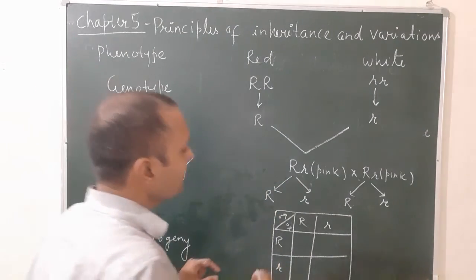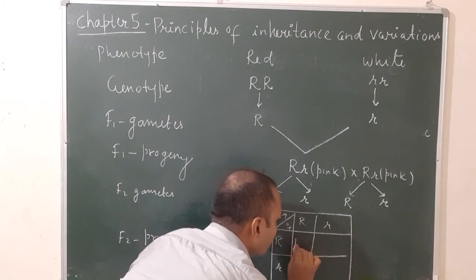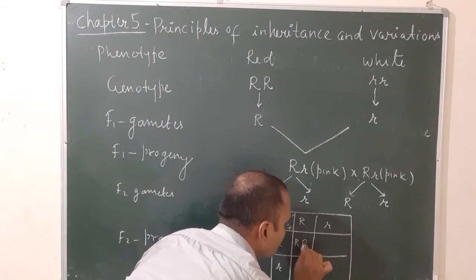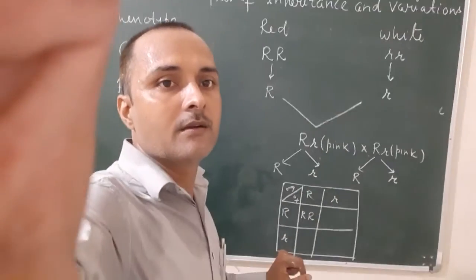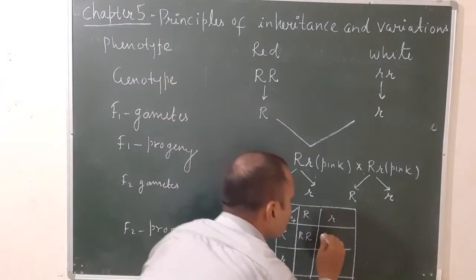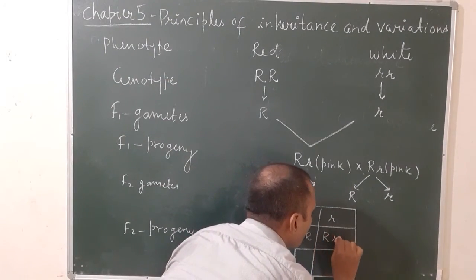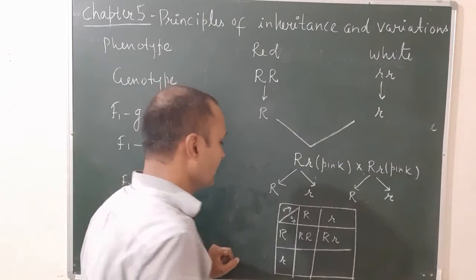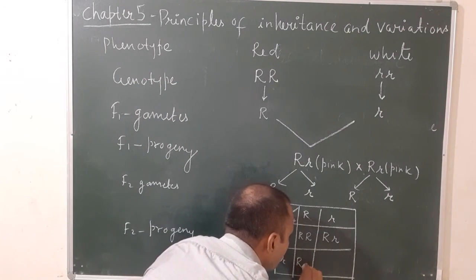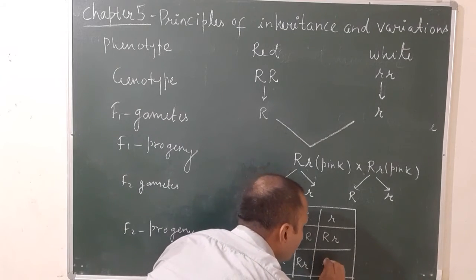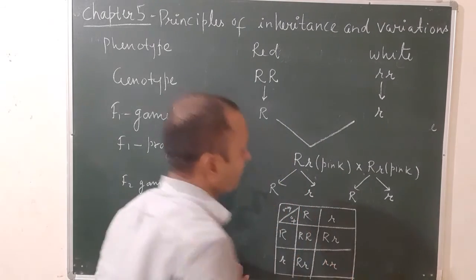Okay? So let's see. This capital R combined with this capital R will be capital R, capital R. The plant will be red. The flower will be red. Okay? And this capital R combined with small r, pink. Again, this capital R combined with small r, capital R, small r. And the last one, small r and small r.